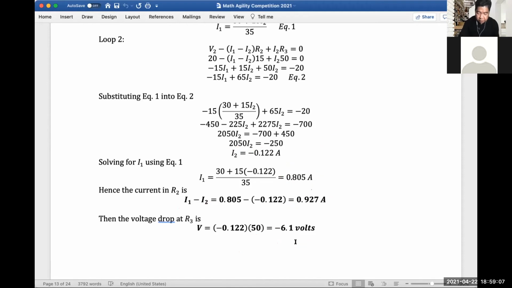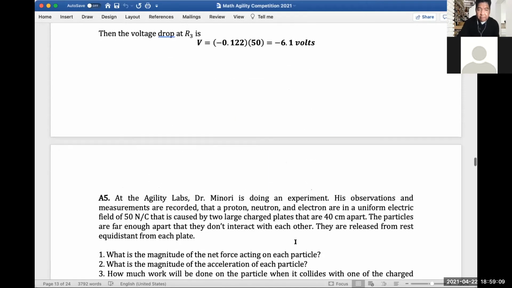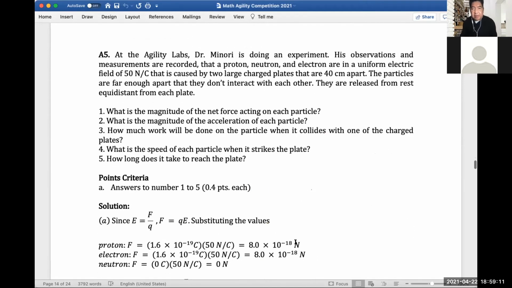So let's move to the next problem. Again, this is a physics problem relating to electric fields, right? Okay, yeah. So let's read it. At the Agility Labs, Dr. Minori is doing an experiment.